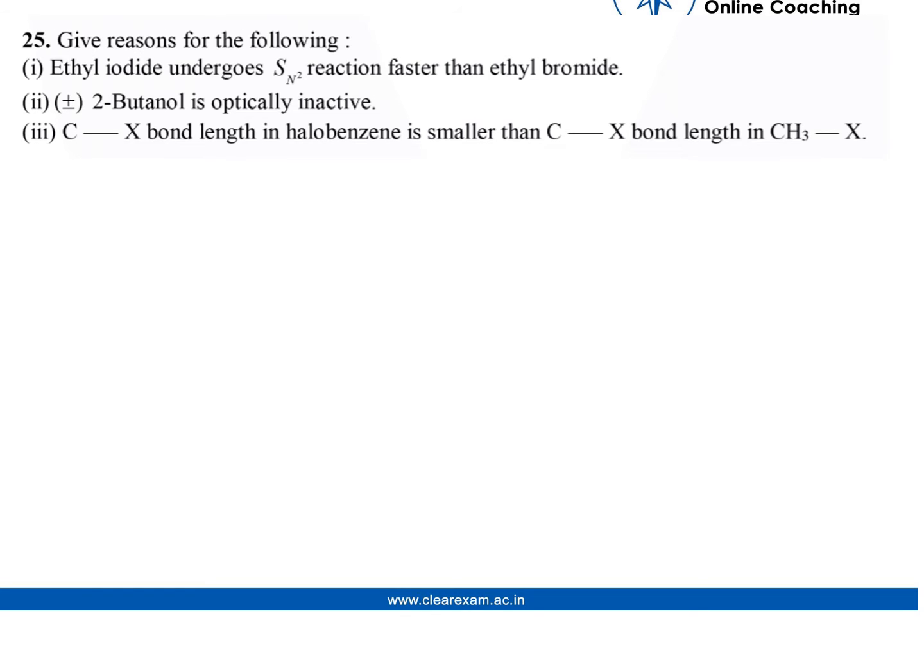25th question. Give reasons for the following. Ethyl iodide undergoes SN2 reaction faster than ethyl bromide. Second part. Plus minus 2-butanol is optically inactive. Third part.